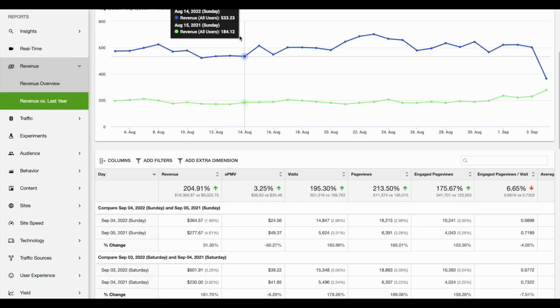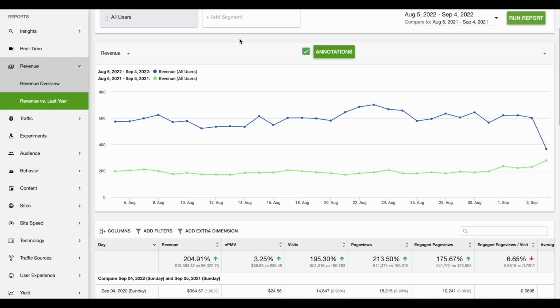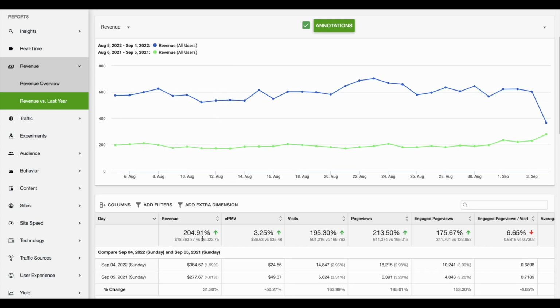If we go back and look at things a year ago, this is where it gets interesting. So this is looking at August 2021. You can see in that month we earned $6,000, and a year later we earned $18,000. So the growth here is very significant. EPMV is actually pretty similar, and the page views grew from almost 2,000 page views to 600,000 page views, which is a crazy increase really.